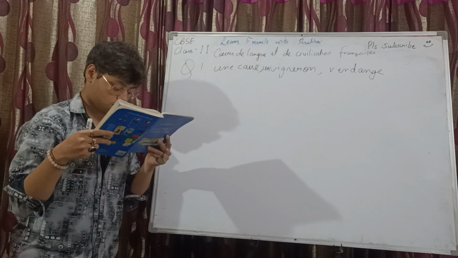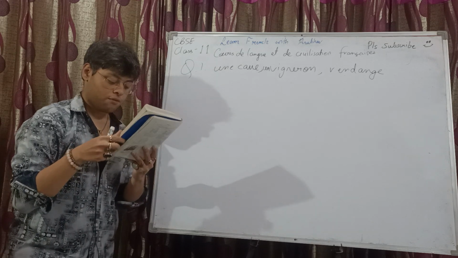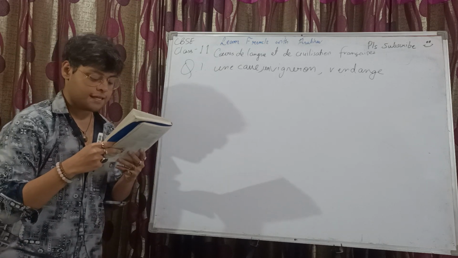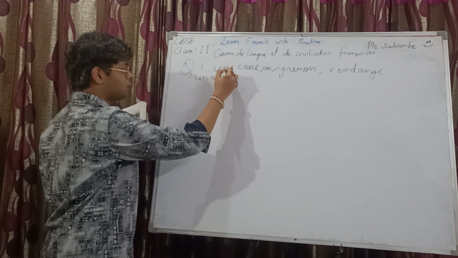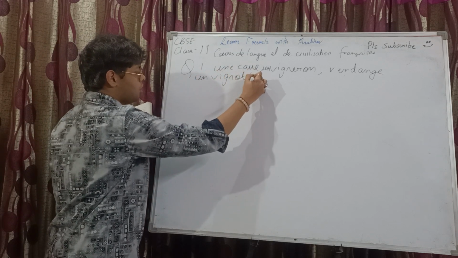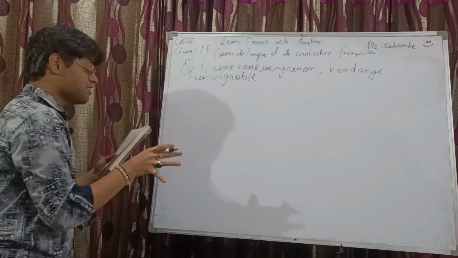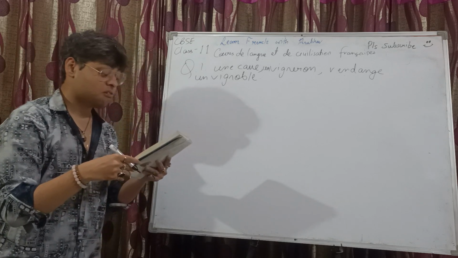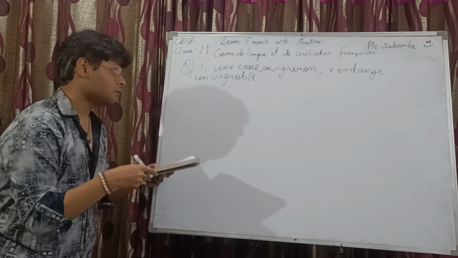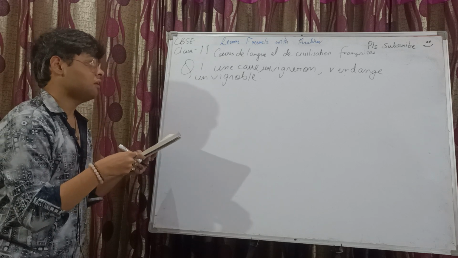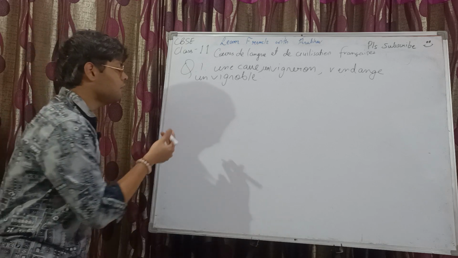It's vendange. And then we have une région plantée de vignes, vignoble. A vignoble. You may preferably go for writing in full sentences, like une région plantée de vignes, c'est un vignoble, or ça veut dire un vignoble, something like that. You can write it.